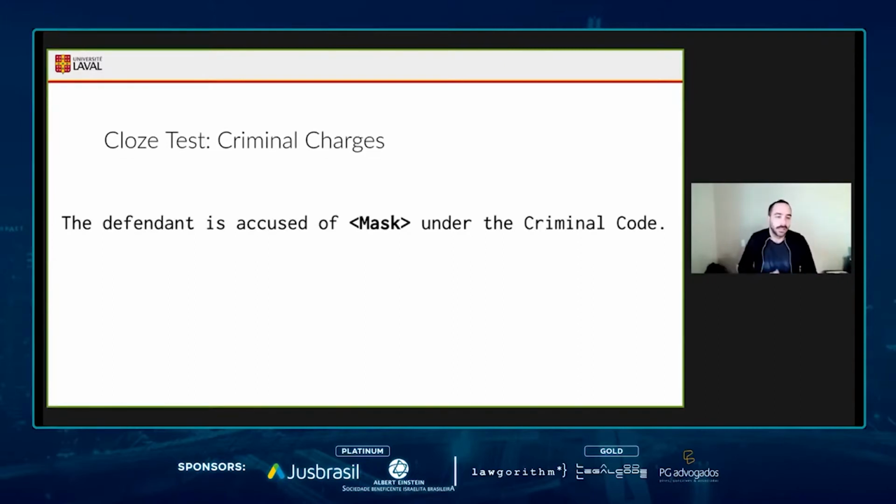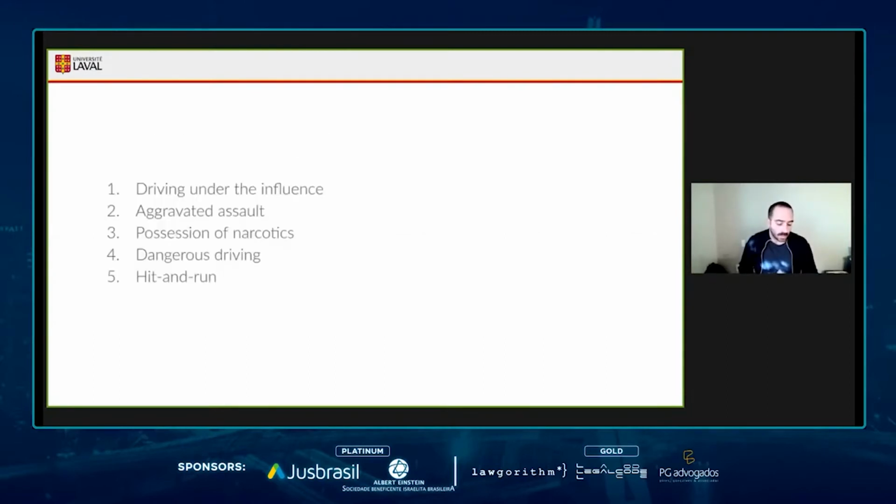It must fill in the blank with one or several tokens. From the results, CriminelBART really grasped the distribution of the kind of charges comprising the data set. At first, the model predicted driving under the influence, and then aggravated assault, possession of narcotics, dangerous driving, and hit and run.